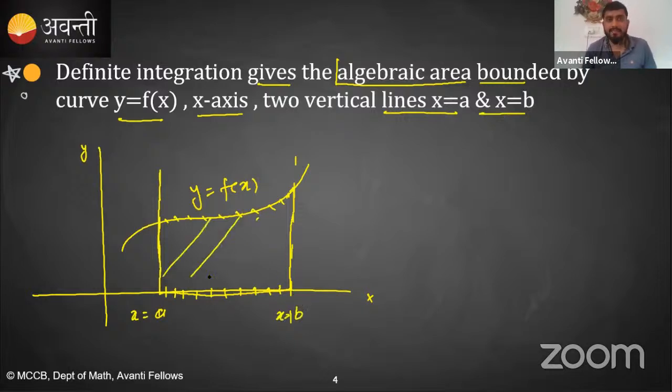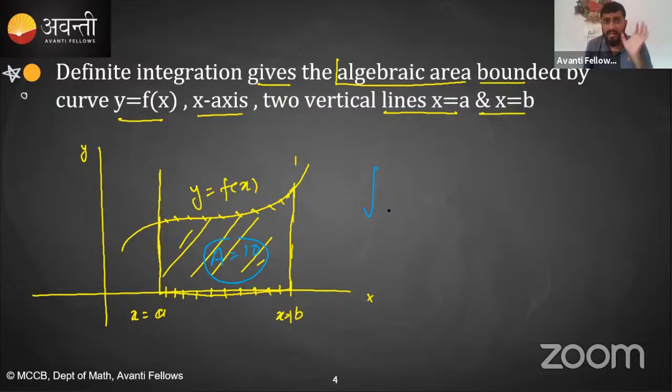This is the algebraic area, which means if the shaded area is above the x-axis, we take that area with a positive sign. If the area is below the x-axis, you take that area as negative. I'm talking about definite integration. Let's say the area is equal to 10 unit square, the area of the shaded region.